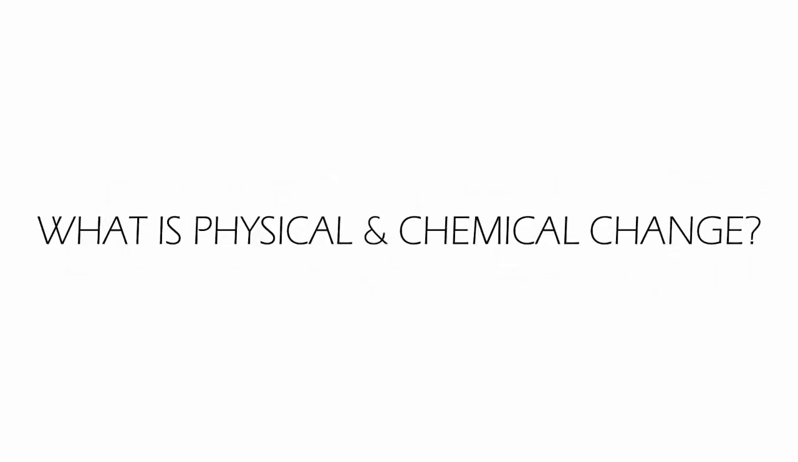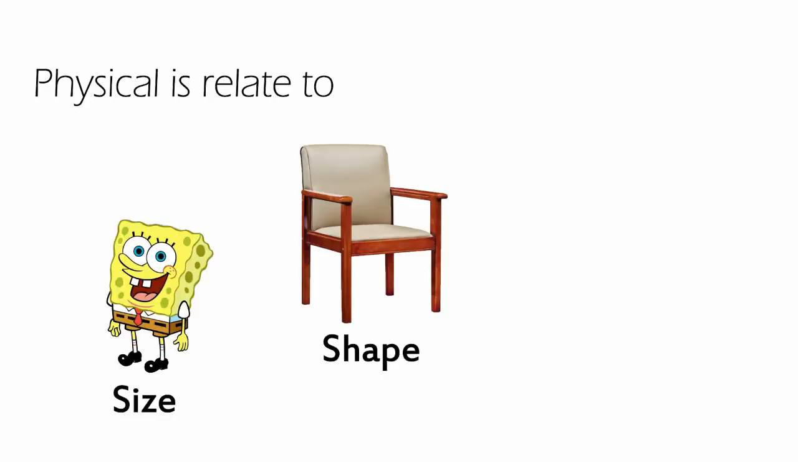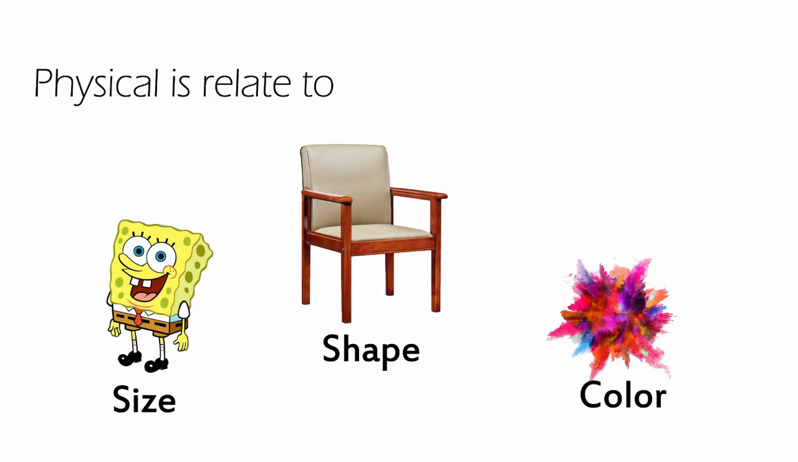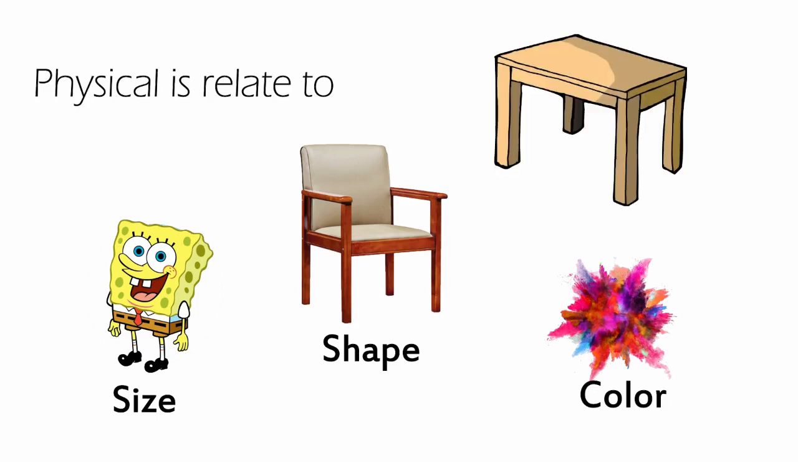Now, we came to our last topic, that is physical and chemical change. Before beginning this, let's know what is physical and chemical change. Before that, what is physical? Physical is about shape, size, color that we can see through our naked eyes, of anything like an object, a chair, a table, we see it. Chair is having a different shape, table is having a different shape, chair is having a different color, table is having a different color.